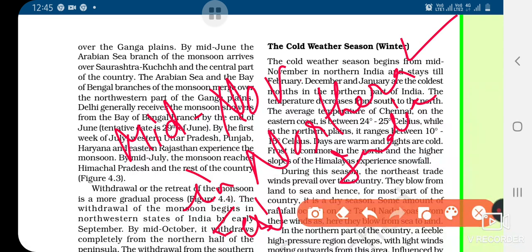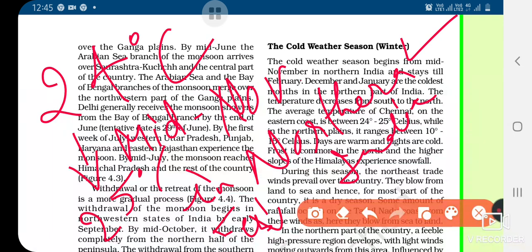Okay. The temperature decreases from south to north. The average temperature of Chennai on the eastern coast is about 24 degrees Celsius to 25 degrees Celsius. That means if we go to Chennai at this time, we will not feel much cold, because we observe very little temperature drop when we observe winters.